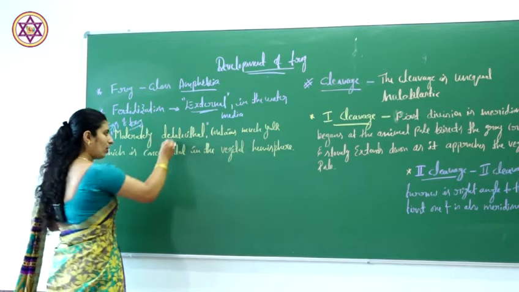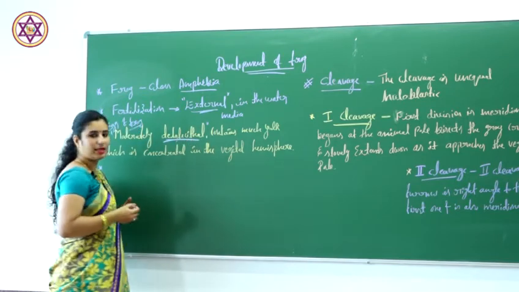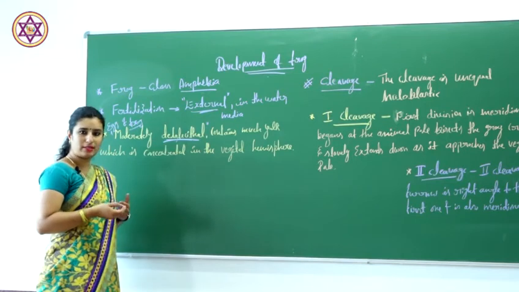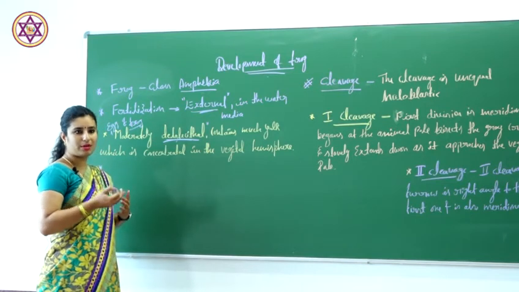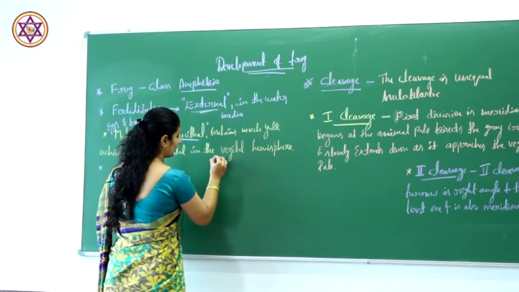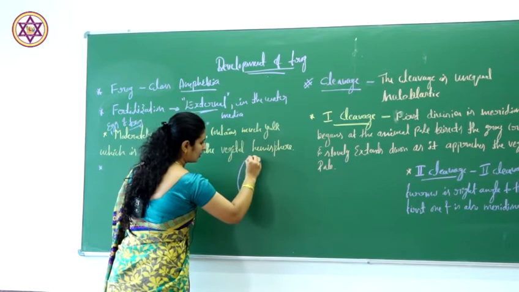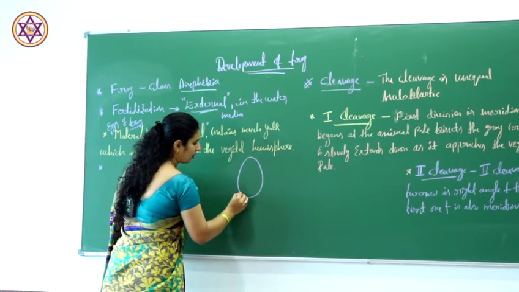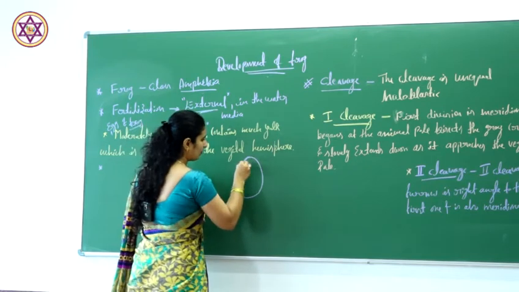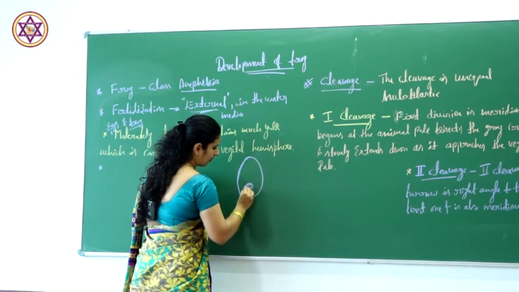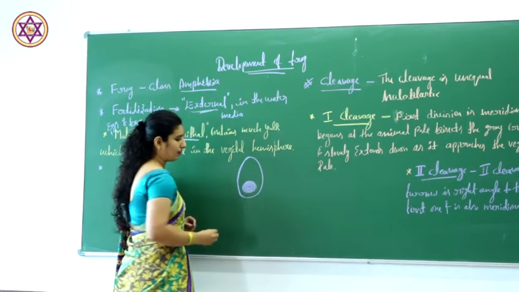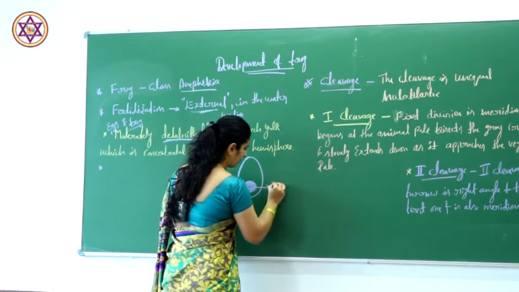For telolecithal eggs we can give an example of a hen's egg, isn't it? Telolecithal means the yolk is present towards one side, like this. Consider this is a hen's egg, and this is the yolk.